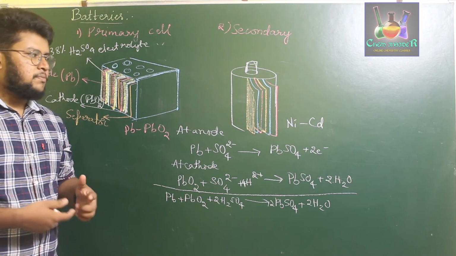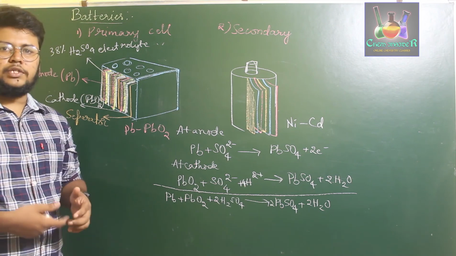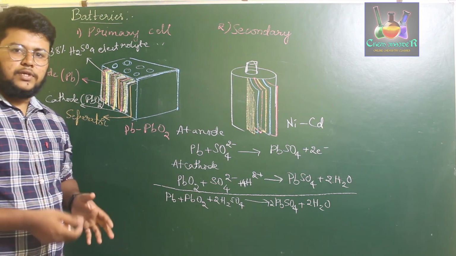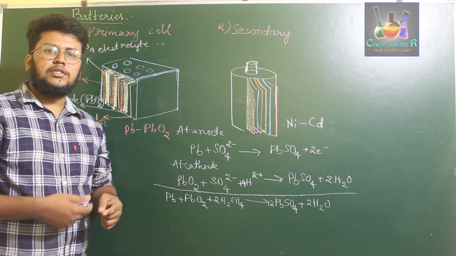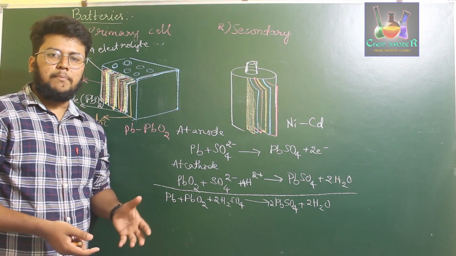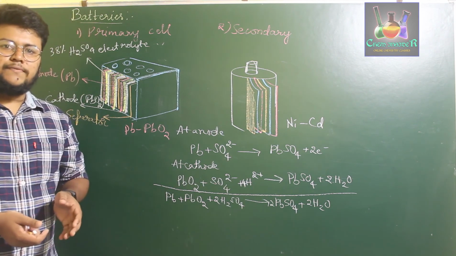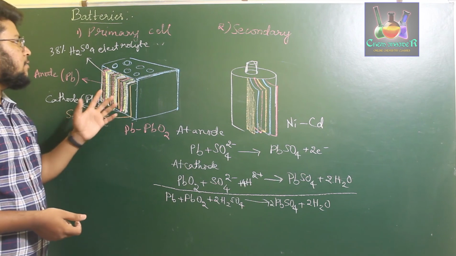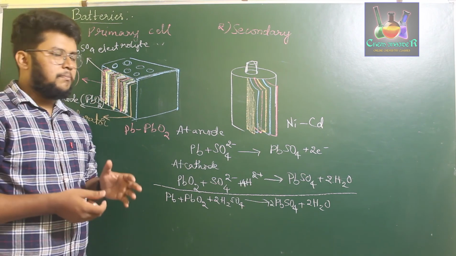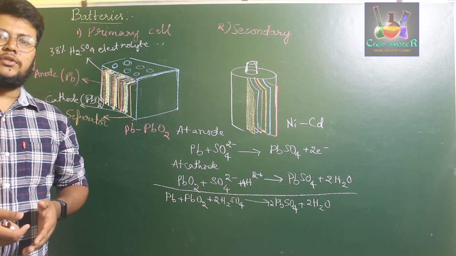Similarly, we carry out this particular cycle multiple times in order to reuse the battery by recharging it. If we use these types of cells where we can recharge the batteries by reversing the chemical reactions which happen to provide electrical energy in the first place, then we call them secondary cells. These secondary cells have a specific property, that is, they can be reused by passing electric current through them in the opposite direction.